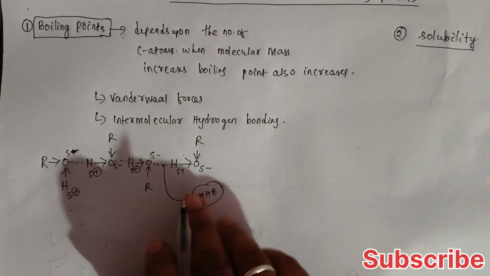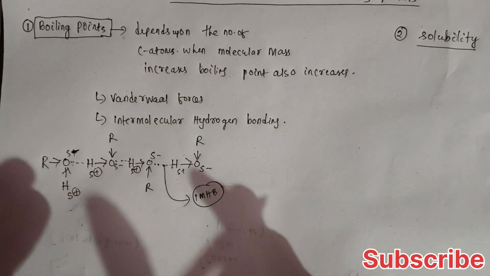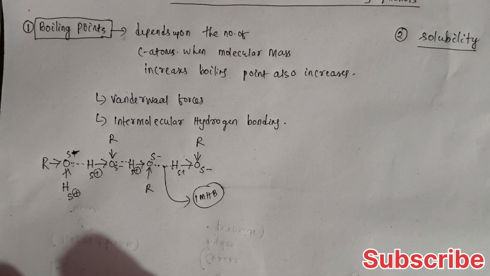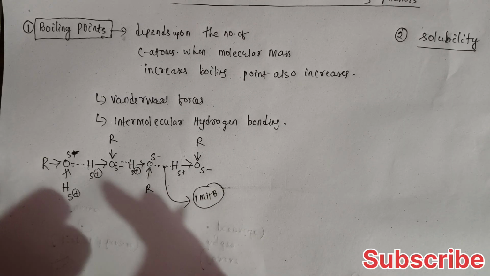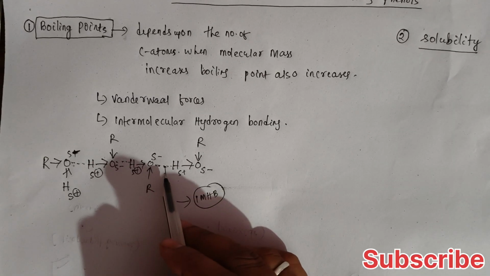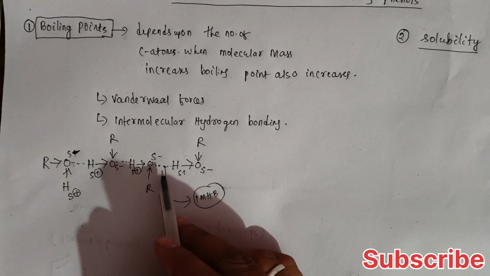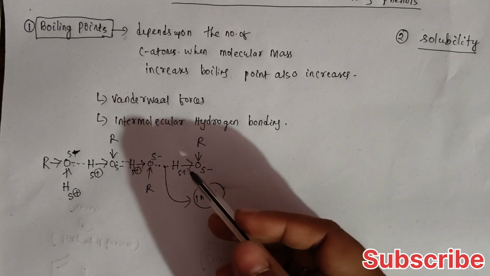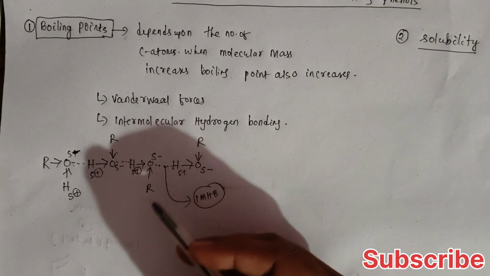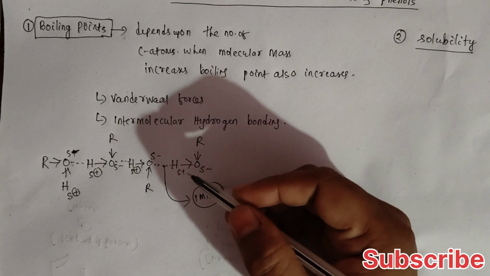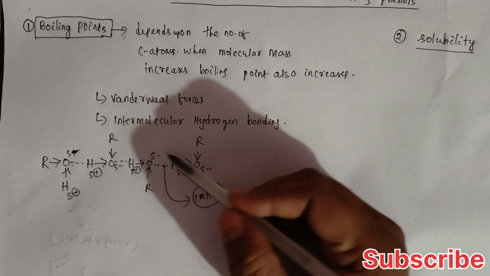Due to this intermolecular hydrogen bonding, they were connected with each other with a strong force of attraction. For breaking of this bond, we need some amount of energy, some amount of heat, and that's why they have a high boiling point.